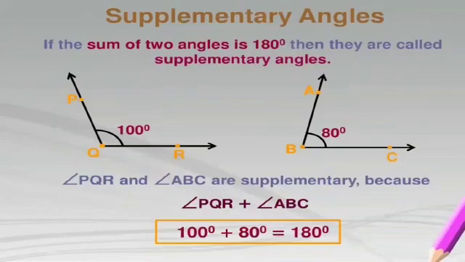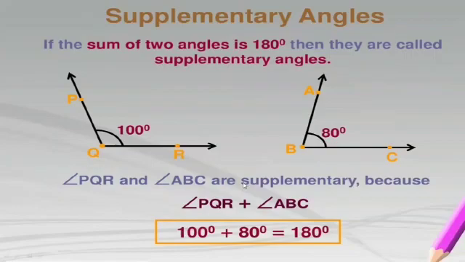In the same way as complementary angles, there are supplementary angles. Here the sum of two angles is 180 degrees, so they are called supplementary angles. Have a look at this figure. Angle PQR is 100 degrees and angle ABC is 80 degrees.